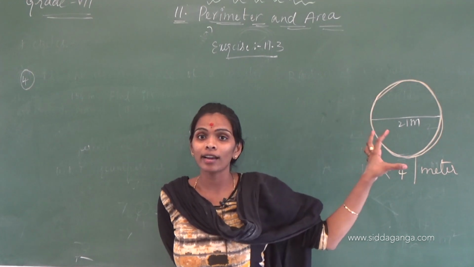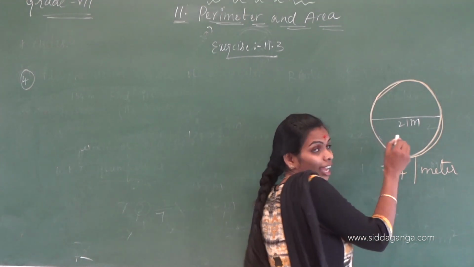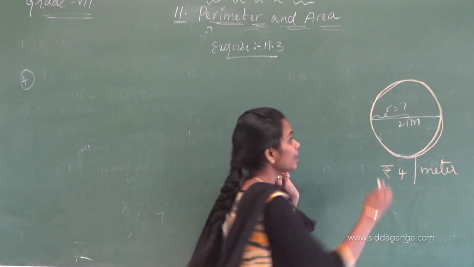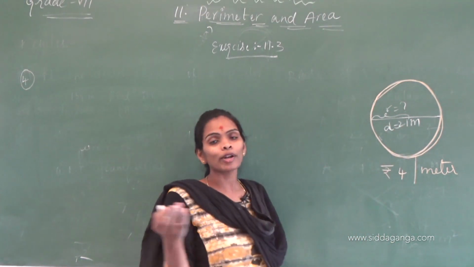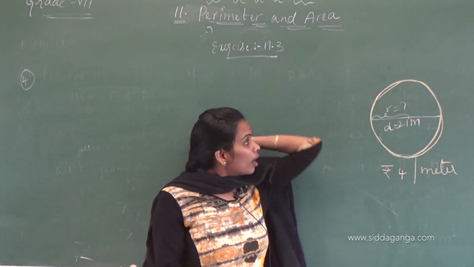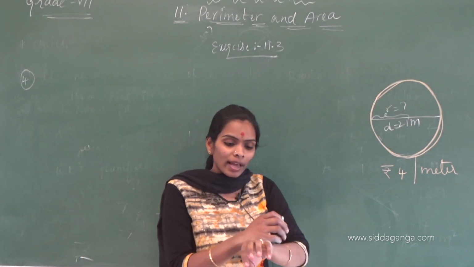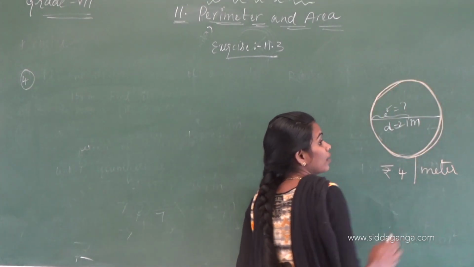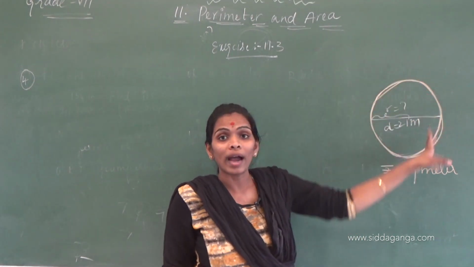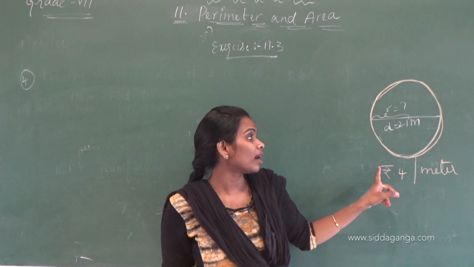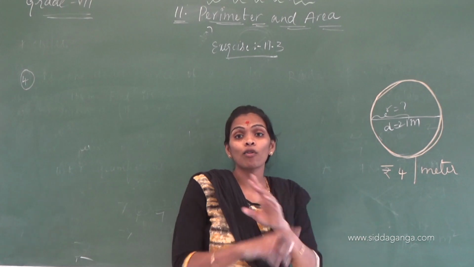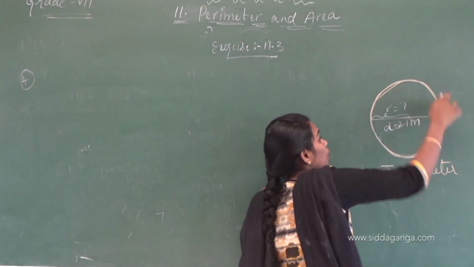If they give the diameter, you can find R. D is nothing but 2 times R. So we have to find R. They want to purchase one rope at rupees 4 per meter, and they want to fence the circular garden 2 rounds.